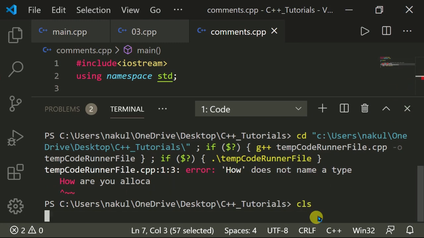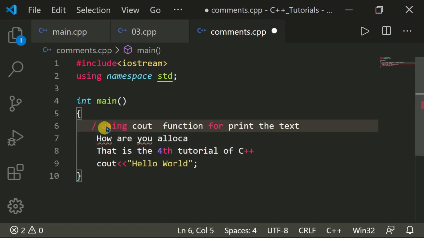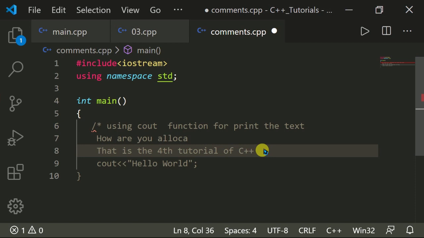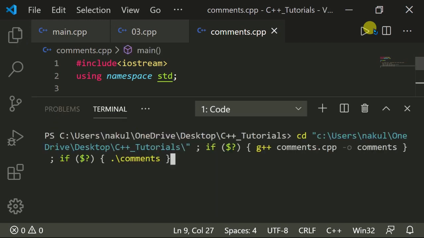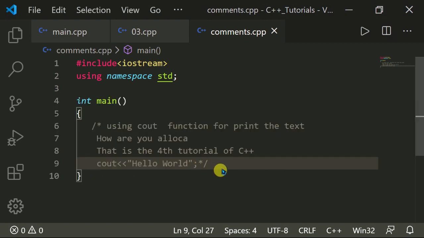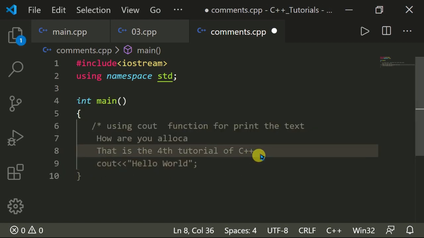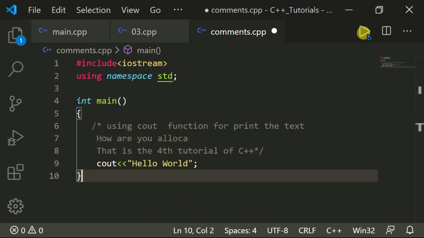So let me first clear the output screen, and now I will use the multi-line comment, that is the forward slash and the asterisk symbol. Where you end the multi-line comment, everything after it will be executed. If I close it at the end of this cout function, this prints nothing on the output screen. And if I close the multi-line comment at the end of this line, it will print this text, and these three lines will be ignored by the compiler. Let's execute the program.